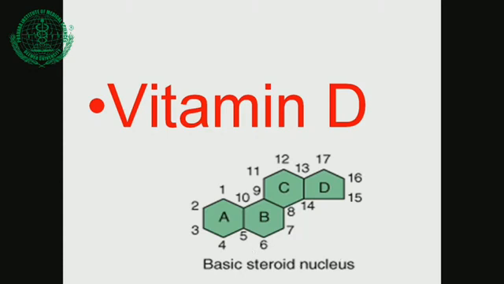Why is it called a hormone? What is the speciality of a hormone? It is produced somewhere and acts somewhere. This is called a hormone, isn't it? It is produced under the skin, stored in the liver, and where does it act? It acts on the GIT, kidneys, and also the skin. So remember, vitamin D is also called a hormone.